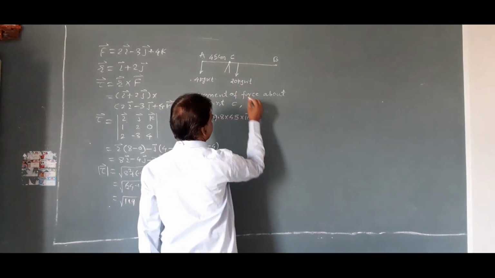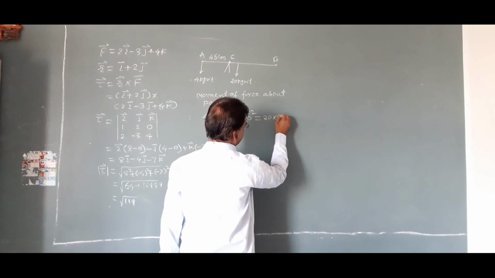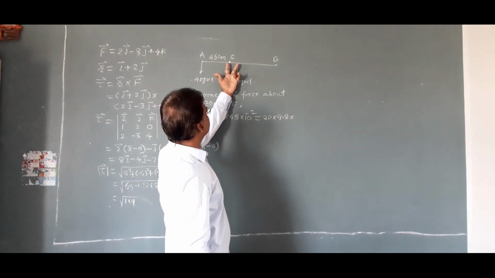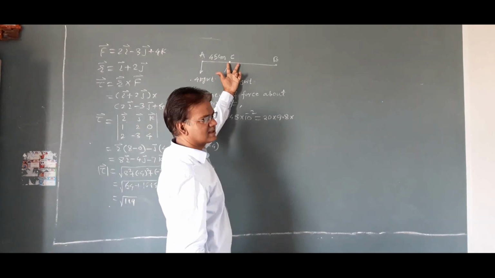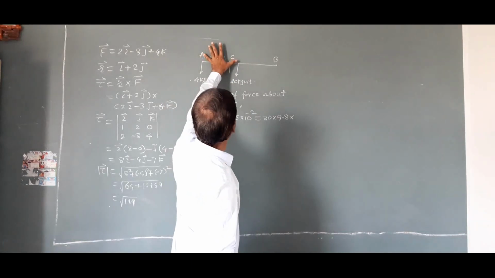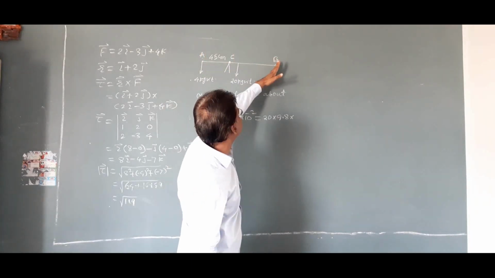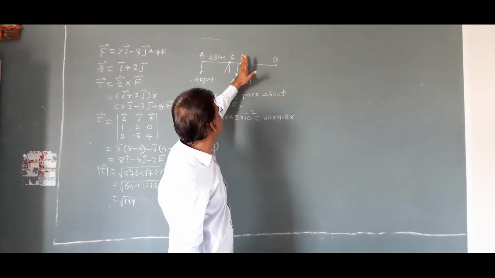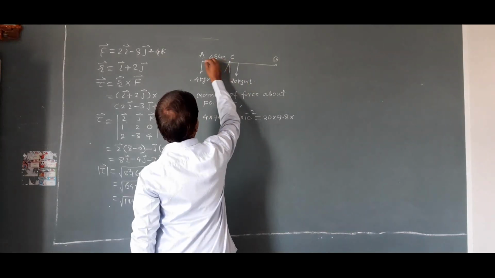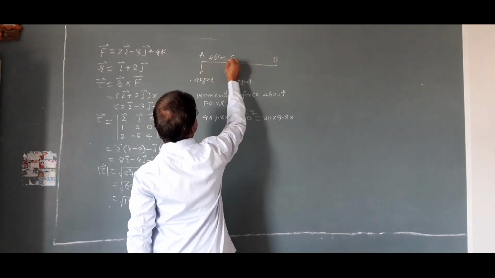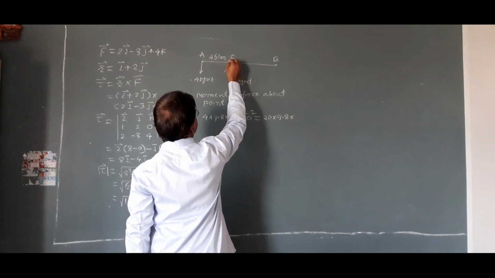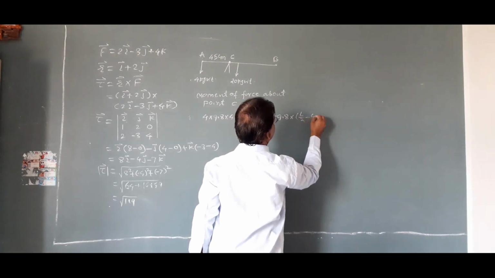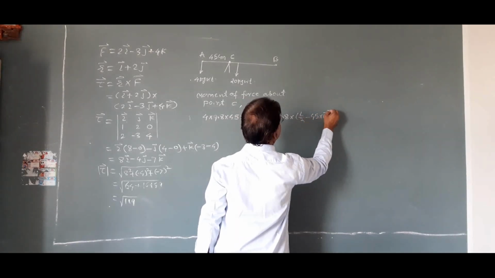the clockwise moment. Here the 20 kg weight, that is 20 into 9.8 into, we have to take the perpendicular distance between the force and the axis of rotation. The total distance is L, and as the weight of this rod acts at the midpoint, we can say that this distance is L by 2. Therefore, this distance is L by 2 minus 45, that is equal to L by 2 minus 45 into 10 to the power minus 2.